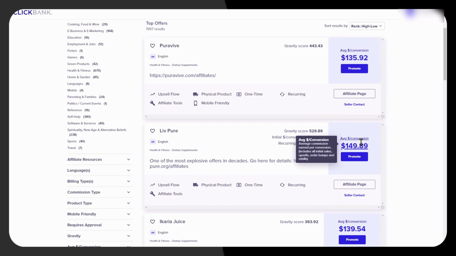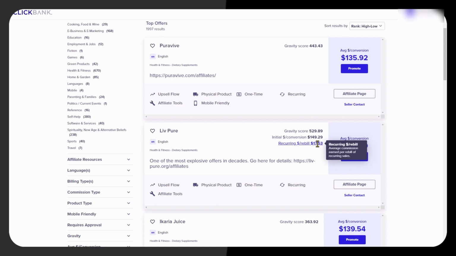What you can see here is the average commission that you get paid for each sale. You can see the gravity score, and the gravity score, the higher the better. This means that there are more sales and more conversions the higher the gravity score. So anything over 40 has got a good gravity score and is worth selling.